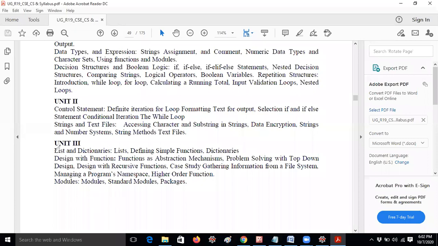Okay, so here you can see the unit 3 concepts: list, functions, dictionaries, like that. Here we have list methods like append. We already studied those concepts also. But I would like to discuss the sort function, the sort method, now.